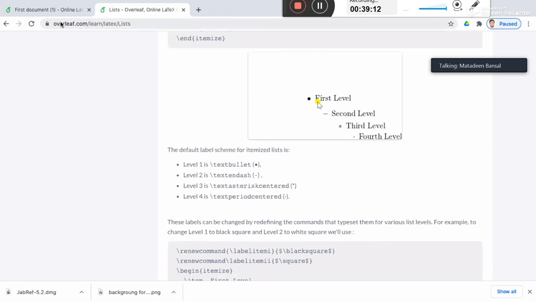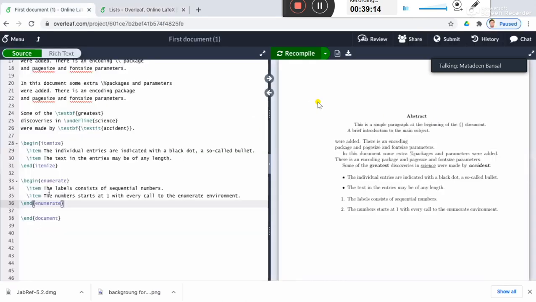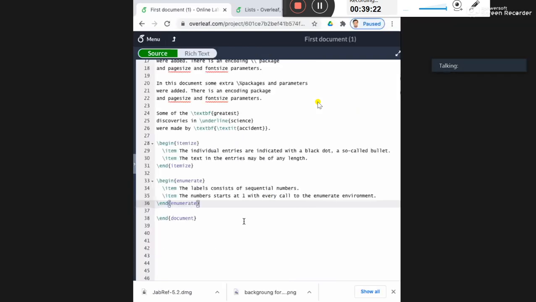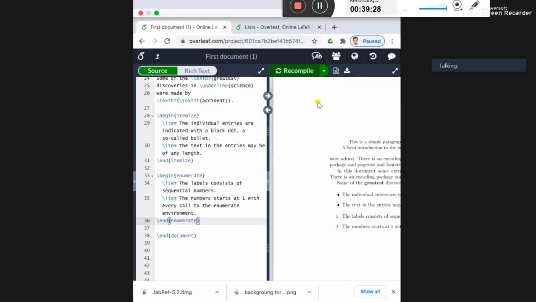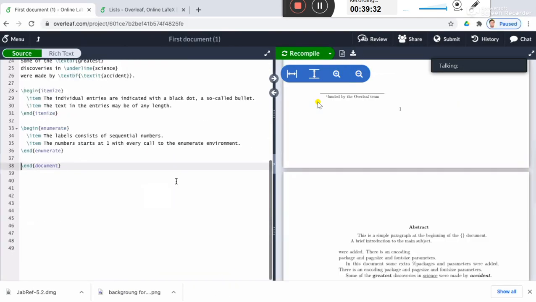Even for the enumerated list, suppose here it is numbered by 1 and 2, but I don't want 1 and 2, I just want A and B. For that, there is a way of doing that, right? In this enumerate, suppose you want this type of list.